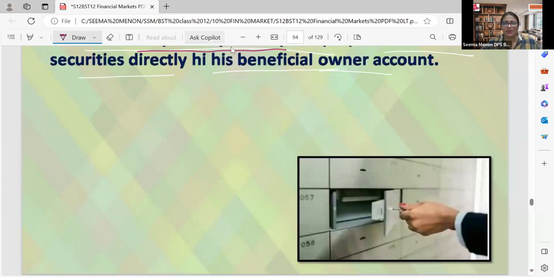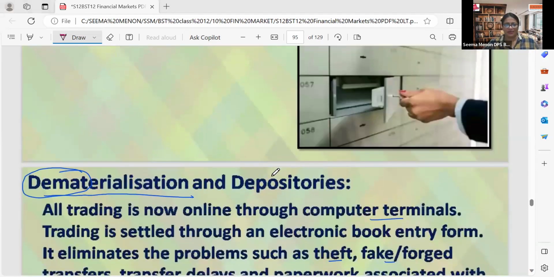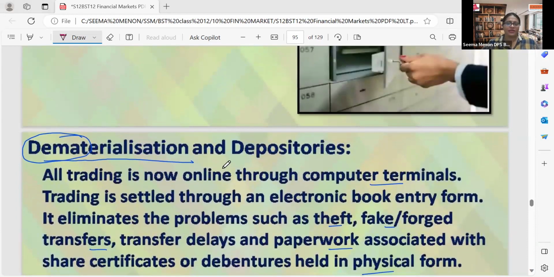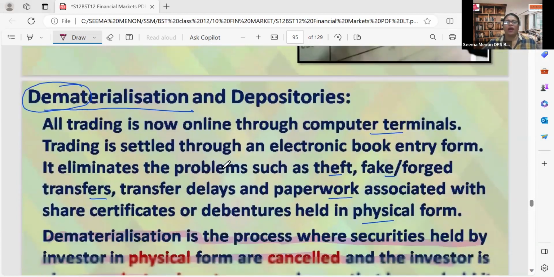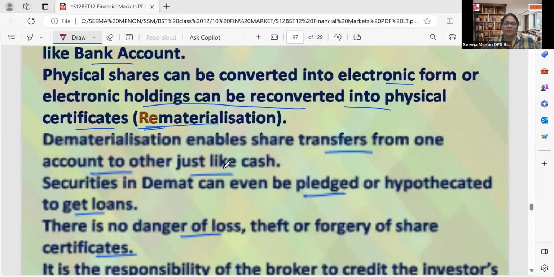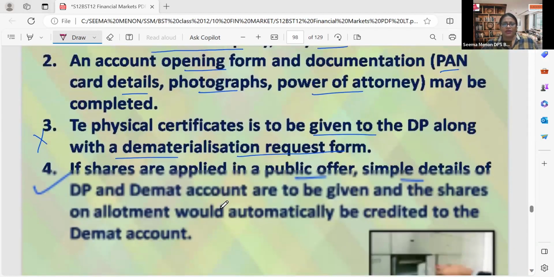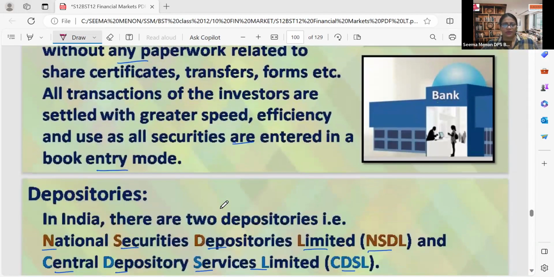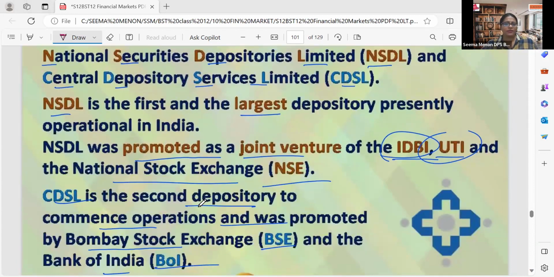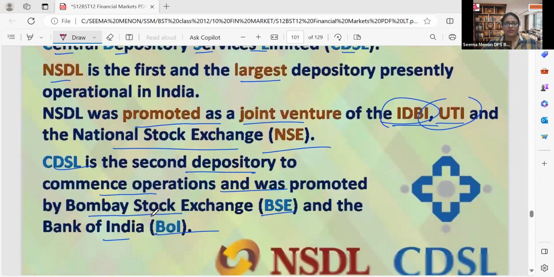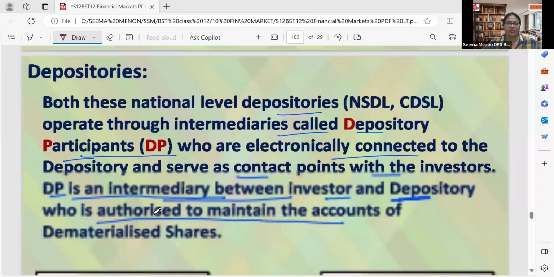I hope you are able to understand whatever I explained. In the beginning of the session, we discussed dematerialization and its working, who is a depository, and how the depository participant works. There we discussed NSDL and CDSL, the two depositories: National Securities Depository Limited and Central Depository Services Limited.